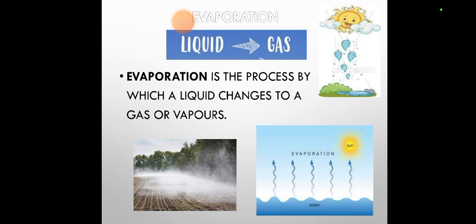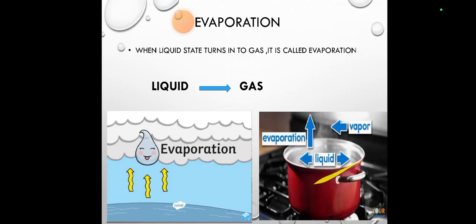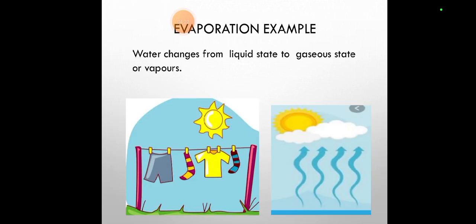If you put a bucket of water or you throw water on the floor, you see it evaporates after some time when your mother turns on the fan or leaves the water. When one liquid state turns into a gas, it is called evaporation. So whenever we see a liquid going into the form of gas, that is called evaporation. If you see, we have water that turns into steam, a liquid changing into a gas.